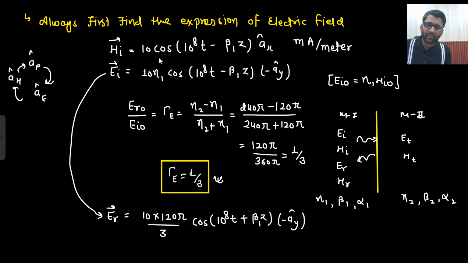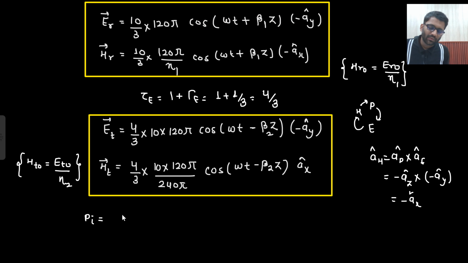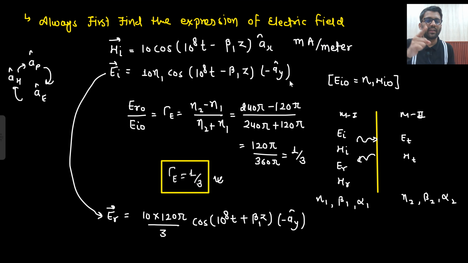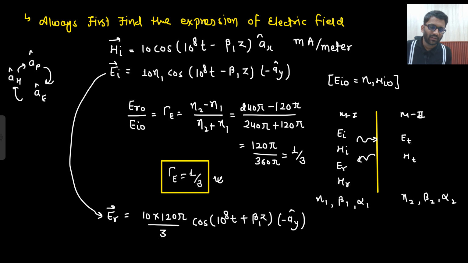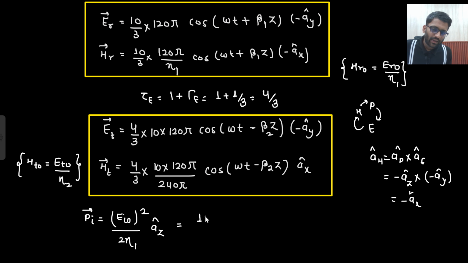Pi. That will be E naught square upon 2 eta 1, right? So E naught square upon 2 eta 1, and in which medium is your wave running? In medium 1. What will be the direction? Plus az cap. Why az cap? Because the direction of the time average Poynting vector is in the direction of your wave propagation. So the wave is propagating in plus az direction, so it will be plus az cap. Is that clear to you? Okay. So what is my E naught? So that value you can put: 10 eta 1 square divided by 2 eta 1 az cap.